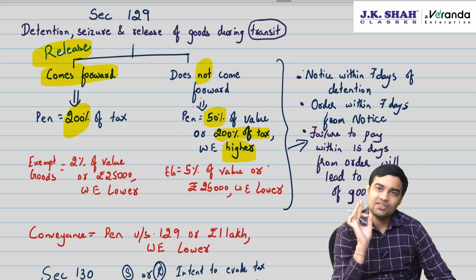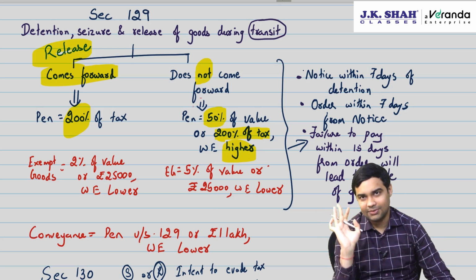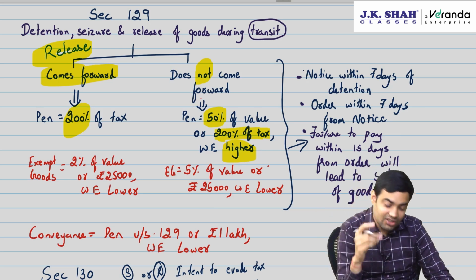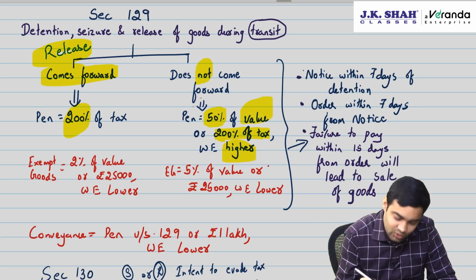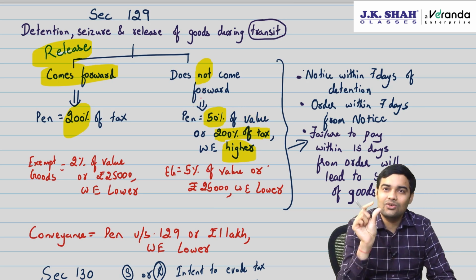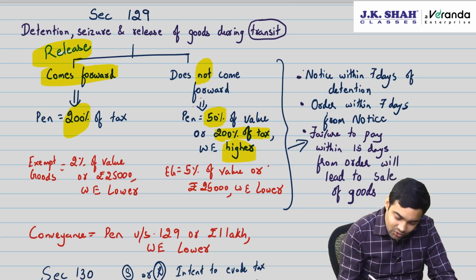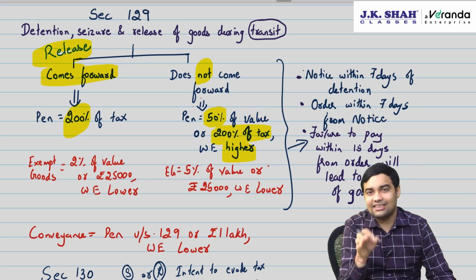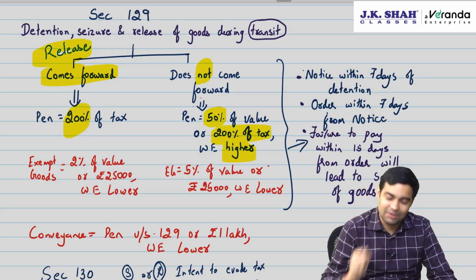And this 50% is of CGST Act. So if the question is talking about CGST Act, just write 50%. If the question is talking about IGST Act, double this 50% because it is 50% of value. Value does not automatically get doubled when you use IGST. Don't double 200% of tax because 200% of tax automatically gets doubled.